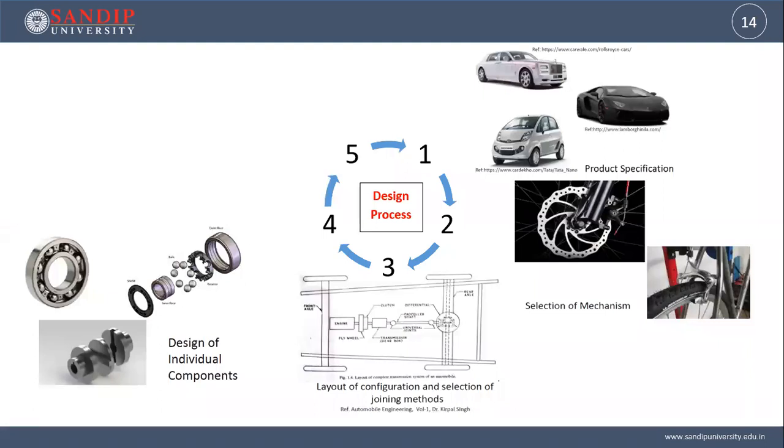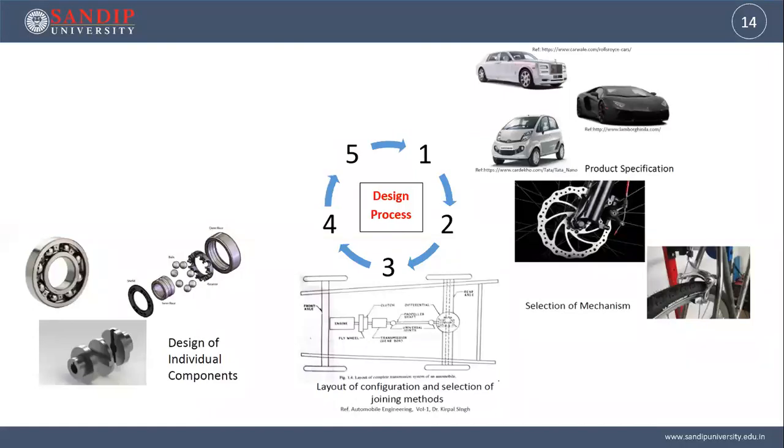Now you will go for detailed designing of individual components. If it is an engine, you will design the case, then the cylinder, piston ring, crank rod, and gudgeon pin. All the components related to the engine will be there, along with the bearings. So individual component designs will be there. If you are selecting a bearing, which type: ball bearing or roller bearing, and whether it is for axial load or thrust load.